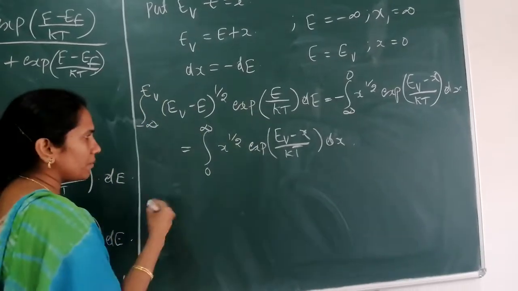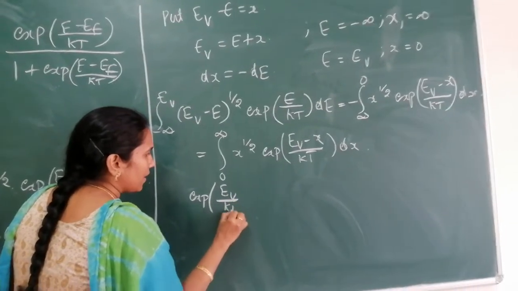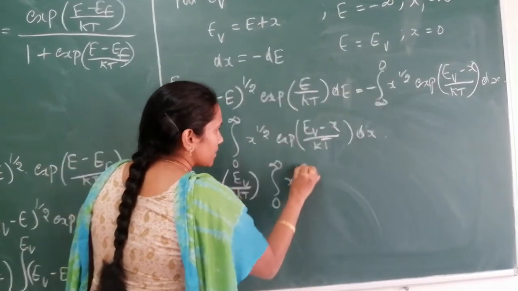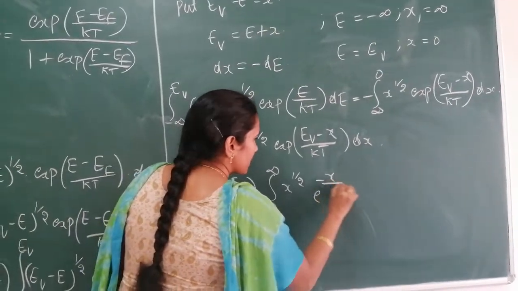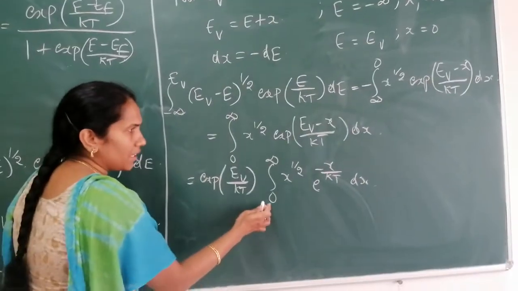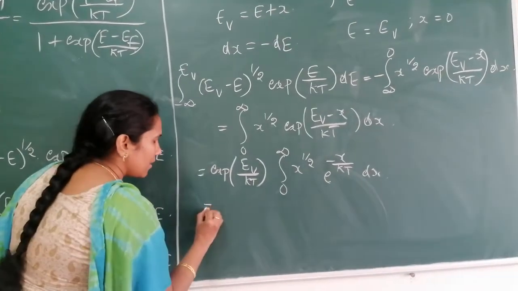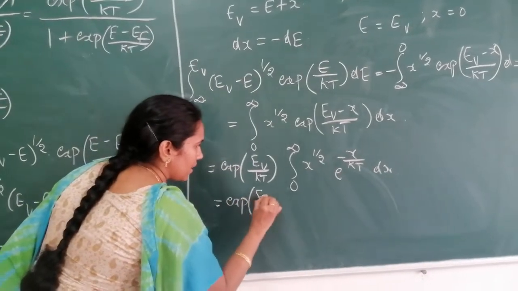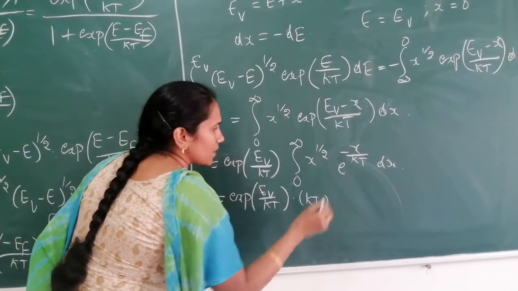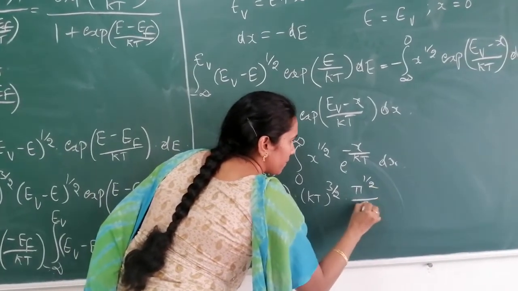Now take this constant term out of the integral. So it becomes exponential of EV/kT times the integral from 0 to infinity of x^(1/2) e^(−x/kT) dx. Now I am going to write the value of this integral using the gamma function. The value of this integral using the gamma function is (kT)^(3/2) times π^(1/2) divided by 2.